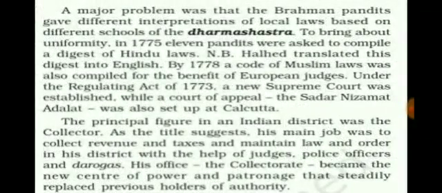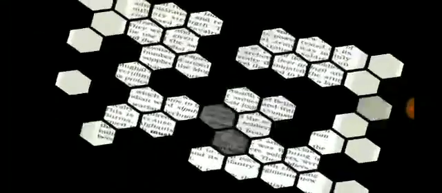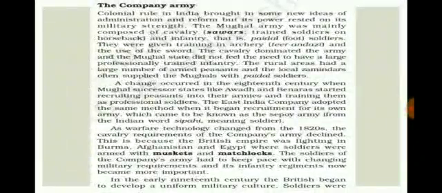Now the new British administration brought some new ideas of administration. But like any other administration, the power of the Britishers would also depend on a strong army. So they started recruiting Indian peasants and workers into their own army. Just like the Mughal army, which was composed of sawar, that is soldiers on horseback, and padal, that is foot soldiers, the British army also had both sawars and padals,